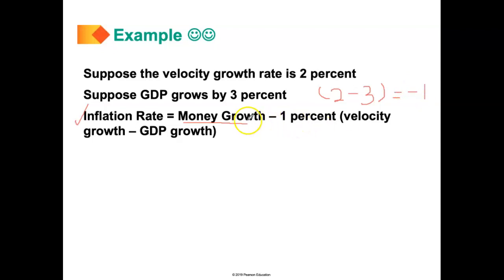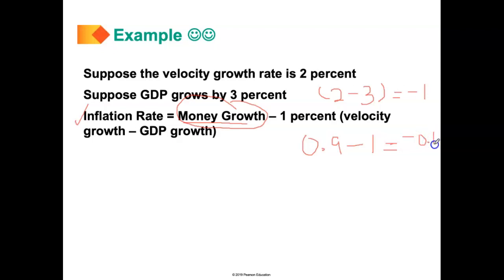So the money growth rate plus negative 1 is also money growth minus 1. In that sense, when will the inflation rate be negative? The inflation rate is only going to be negative if this money growth rate is less than 1. For instance, if it's 0.9 minus 1, we have negative 0.1.